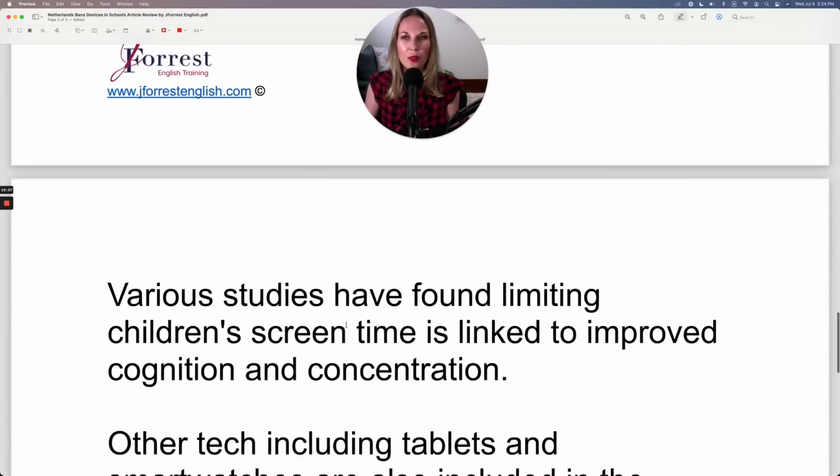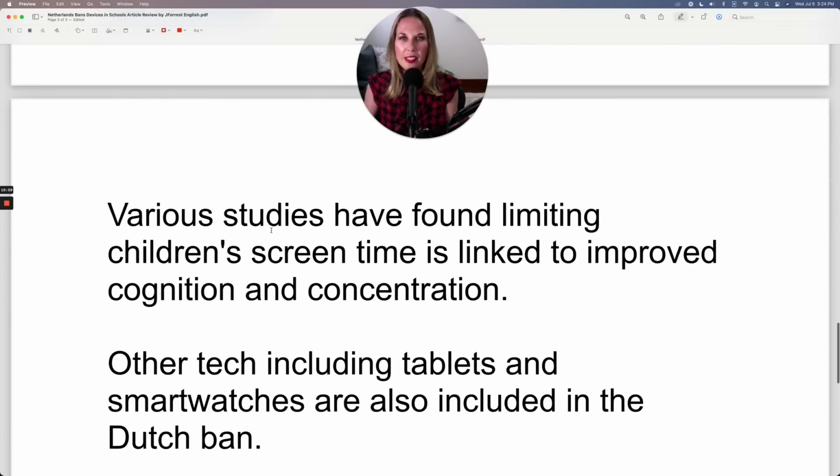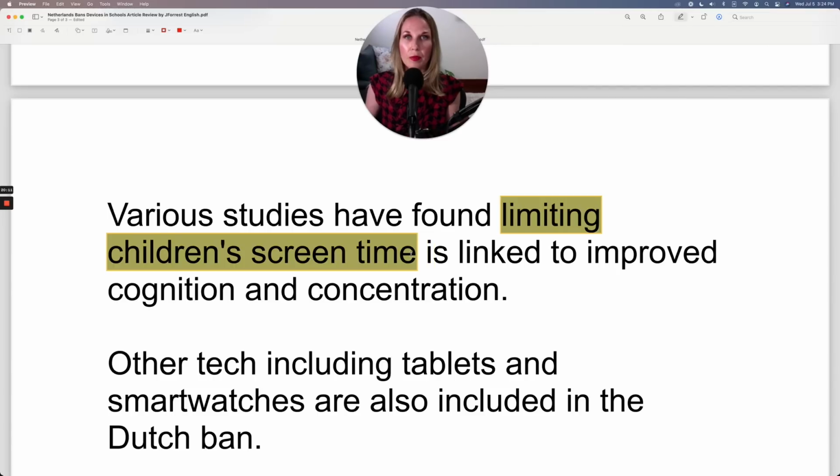Let's continue. Various studies have found limiting children's screen time is linked to improved cognition and concentration. Okay, so limiting children's screen time, this is the action, and this is linked to. You can think of this is linked to show connection.